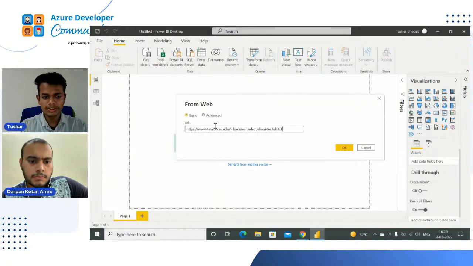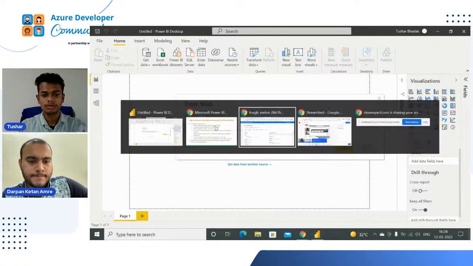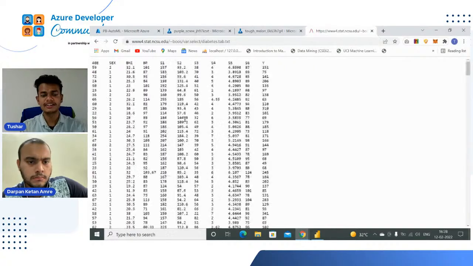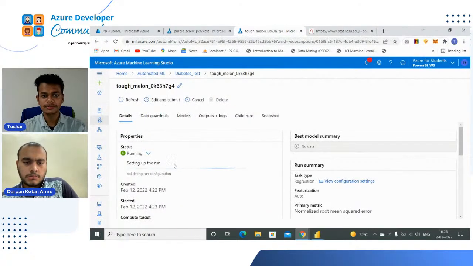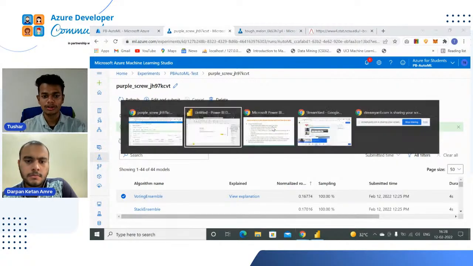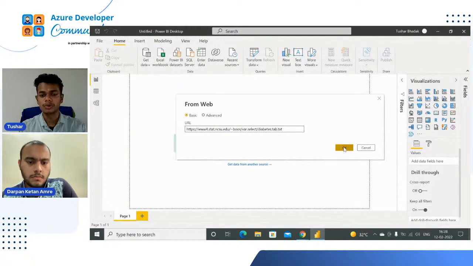Now we have to paste our dataset URL. I'm opening this URL, and you will see that it is the dataset we had explored: age, sex, BMI, BP, and Y. Still, it isn't running. It takes really a lot of time, which is why I had already built a model earlier. Just click on OK.